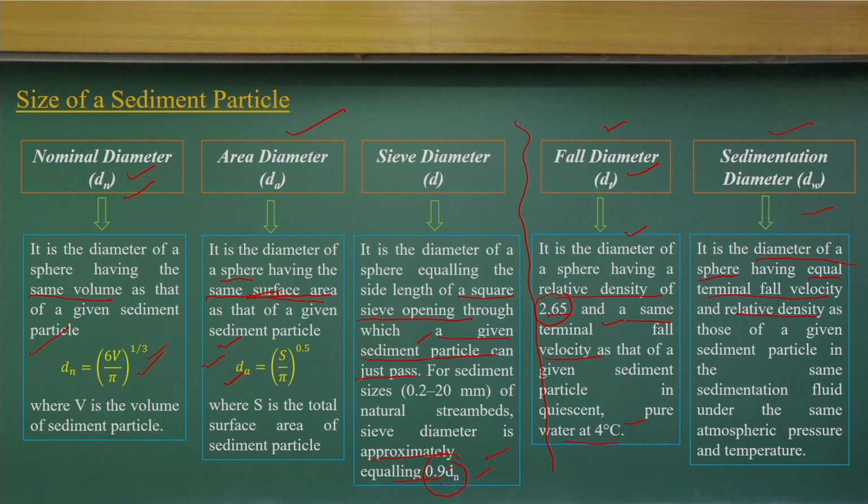So for any size of sediment particles, or a group of sediment particles, we define different diameters, and each has its own utility in sediment transport processes. For deposition, we are more concerned about the fall and sedimentation diameters.